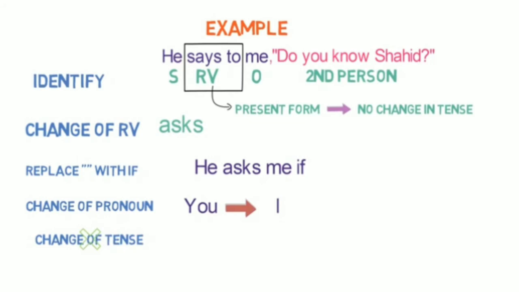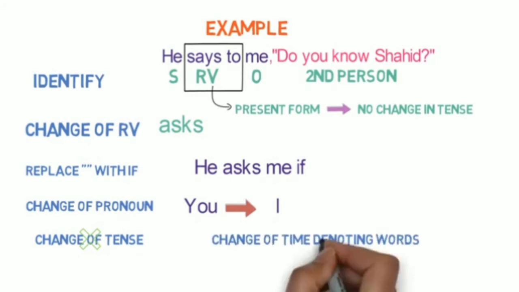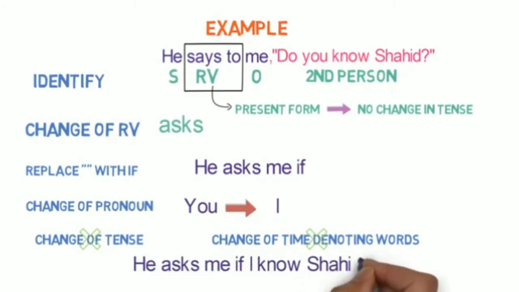Please note it properly. And step 6 is change of words denoting time. But as there are no such words, this step won't come. After adding the additional step, which is step 7, the final sentence is, he asked me if I know Shahid.